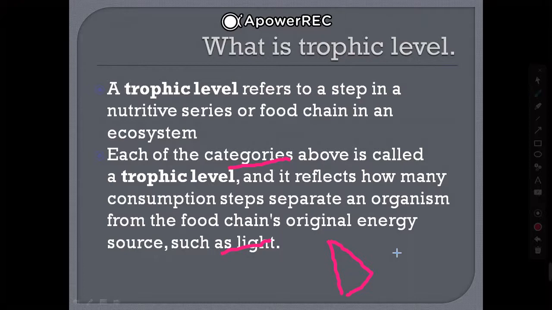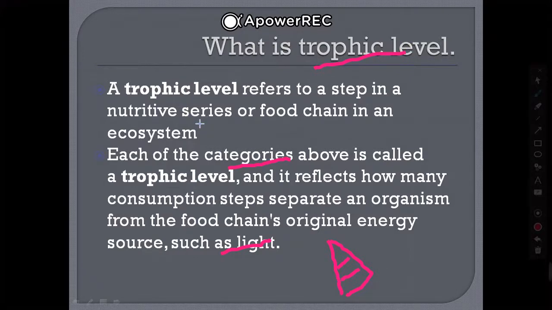So in food chains, the energy source is taken to another organism when it feeds on that, and the consumption of the nutrients and energy is taken by another, and as that increases, that is called the trophic level. It is very easy.